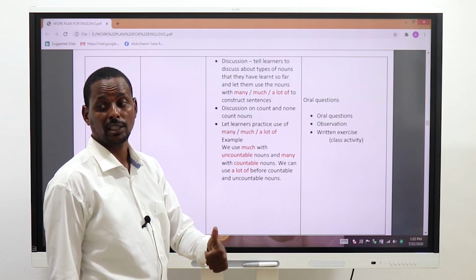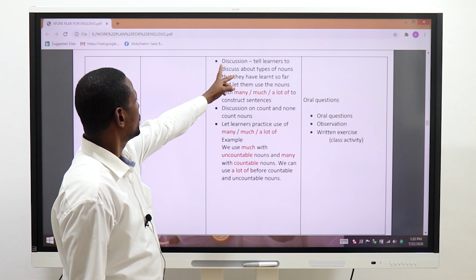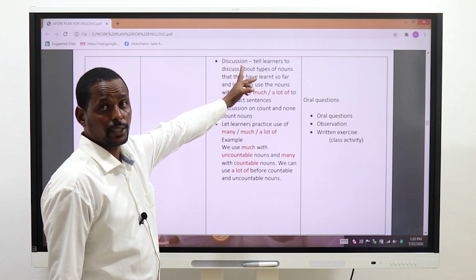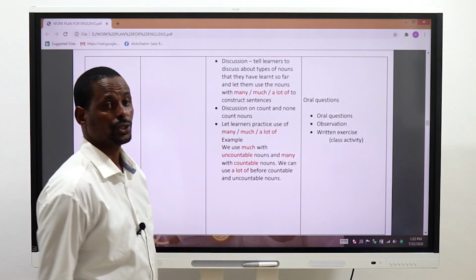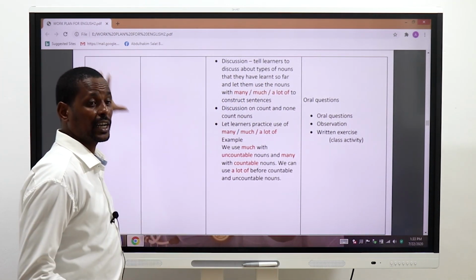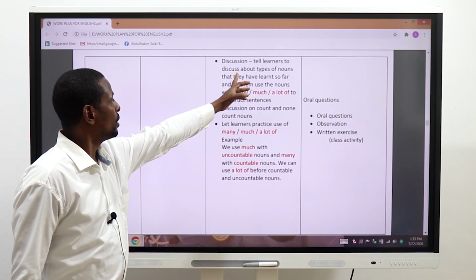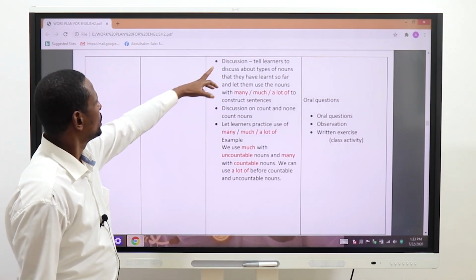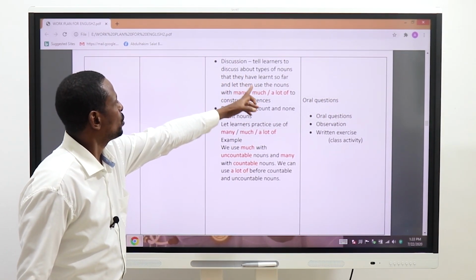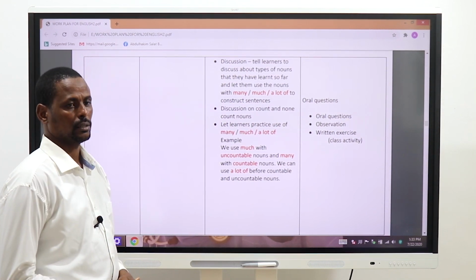We have discussed comparative adjectives, while, whereas. Now, discussion. Tell learners to discuss types of nouns. Still we're in the grammar, remember? Language practice, which comes under grammar. So, tell learners to discuss the types of nouns that they have learned so far.